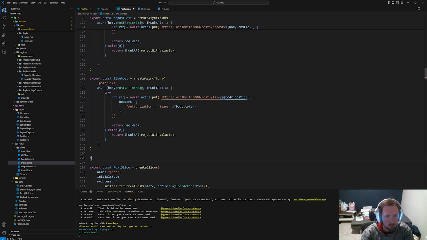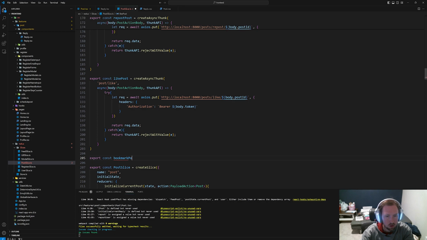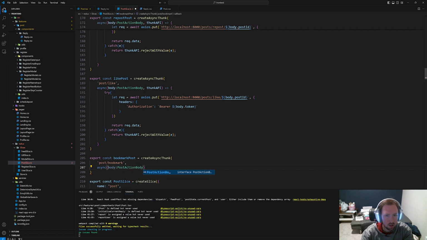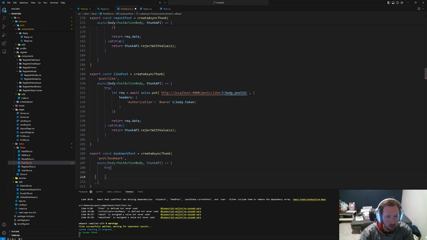We'll do one more. Export const bookmark post equal to create async thunk, and this will be post/bookmark, and here we'll have async. Once again, our body will be a post action body. We'll have our thunk API. Do the same thing. Try and catch.